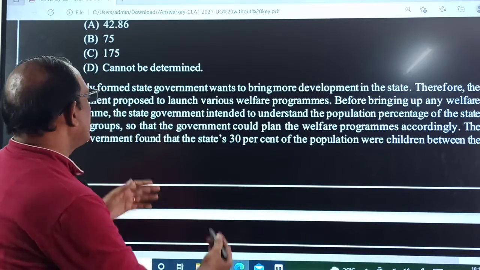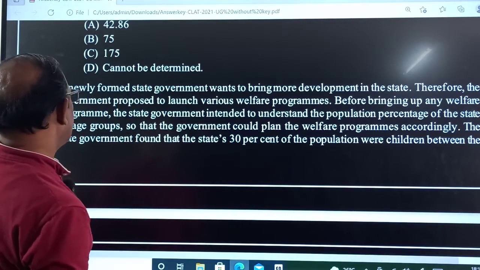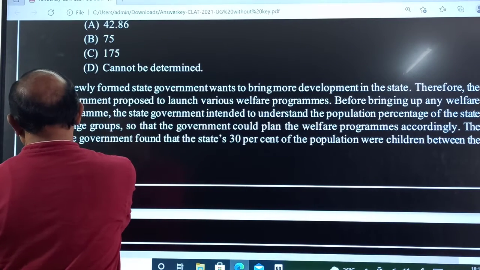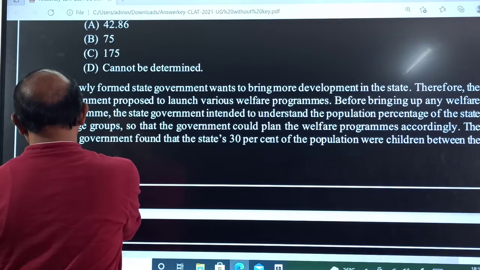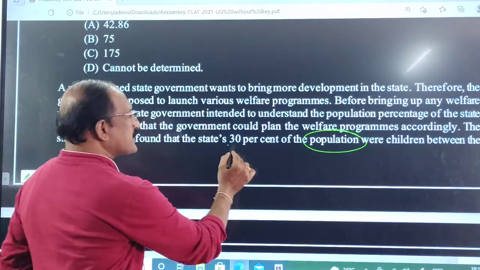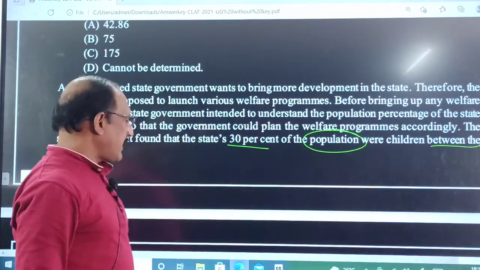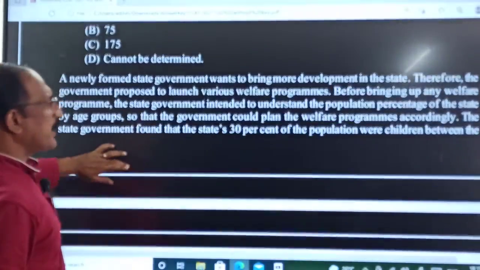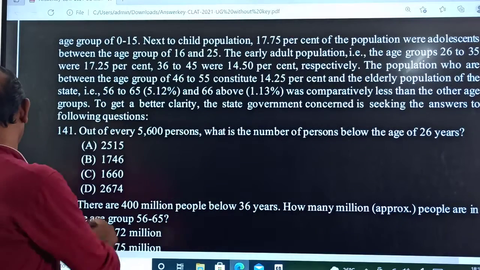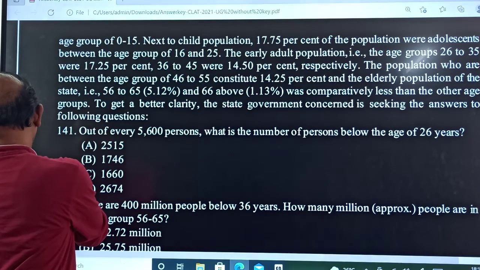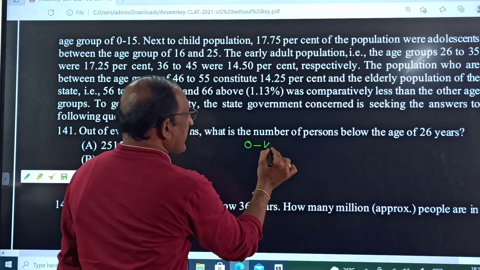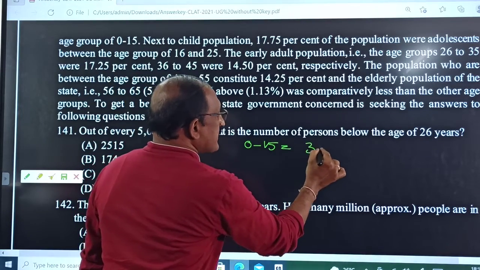The problem is discussed about population. 30% of the population is between the ages of 0 to 15.